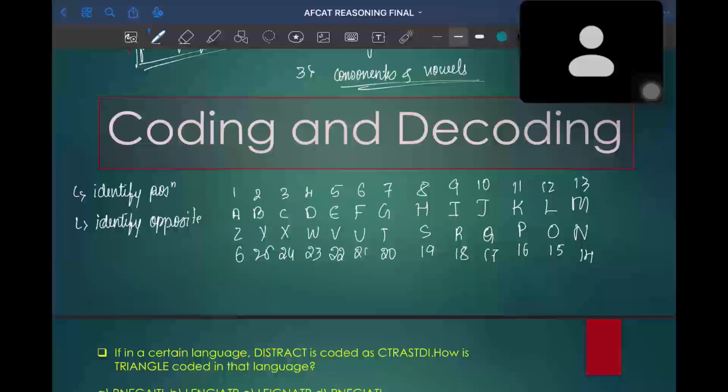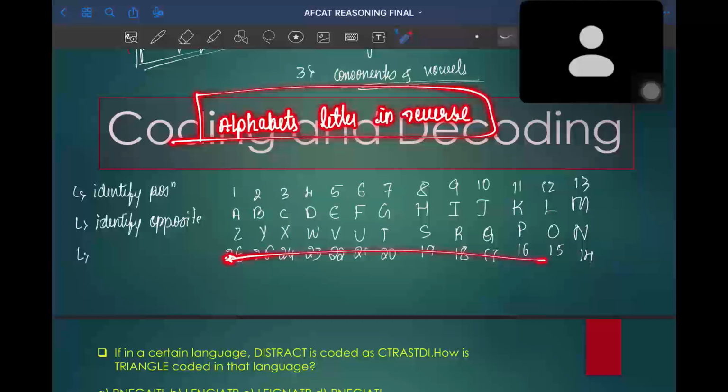And in some cases, there will be coding questions in such a way that alphabet letters are in reverse order. Then you just need to change the position. Above the Z it is 1, Y it is 2, W it is 4, R it is 9, and O it is 12.